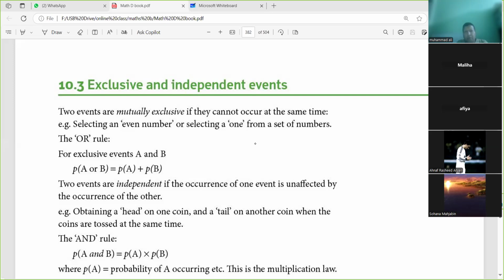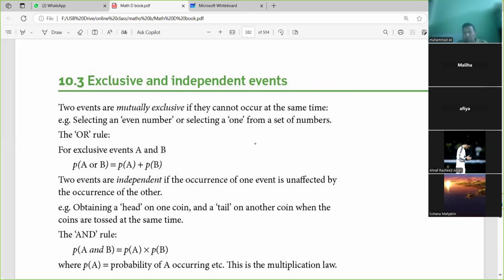Okay, today we try to understand another new thing, probability for exclusive and independent events. Exclusive means mutually exclusive, and another one is independent. At first, try to understand what is mutually exclusive and what is independent. Two events are mutually exclusive if they cannot occur at the same time.